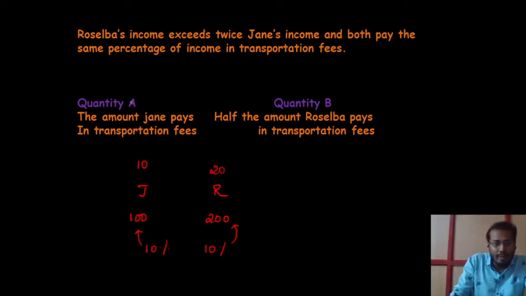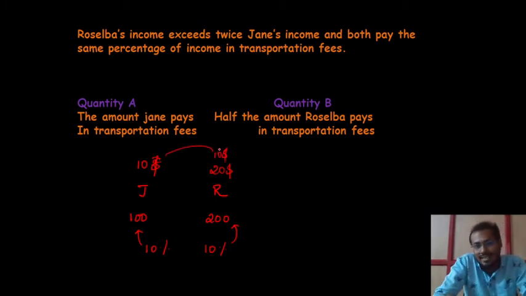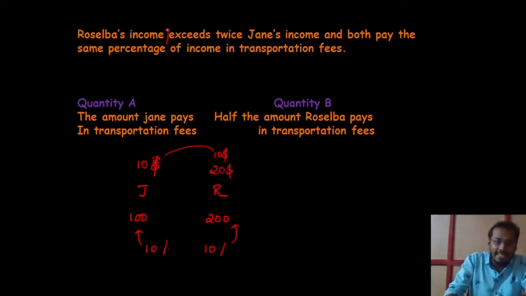Now quantity A says the amount Jane pays in transportation fee, that is 10 rupees or $10. And quantity B is half the amount Roselba pays in the transportation fee. So $20 is what is given, and half the amount means that is also $10. So we thought that the answer is equal, quantity A and quantity B are equal, but one word changes the answer. What is that one word? It is "exceeds".